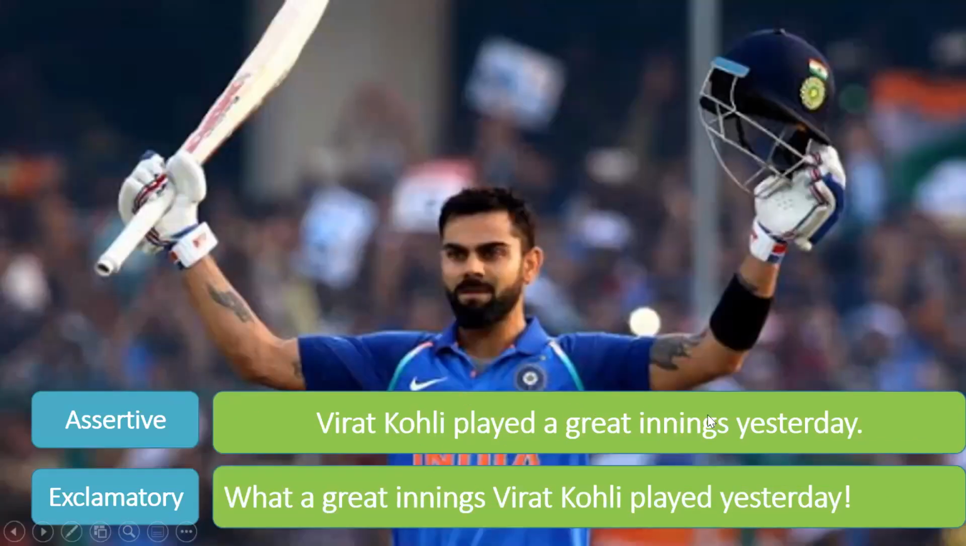Virat Kohli played a great innings yesterday. So now we are talking about a great innings, which is a noun. So we will use what? What a great innings Virat Kohli played yesterday! Exclamation mark.